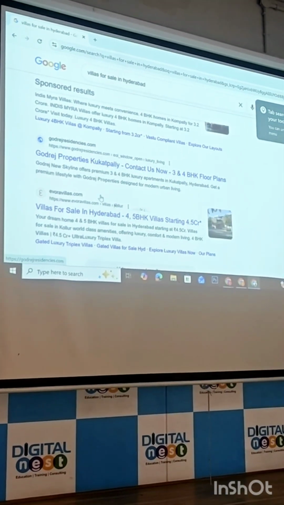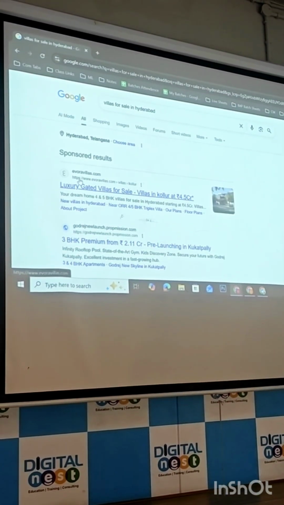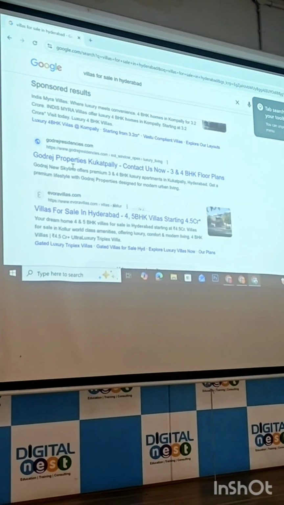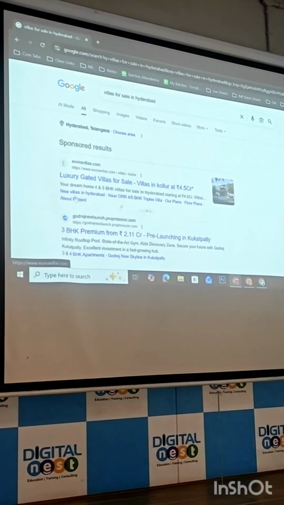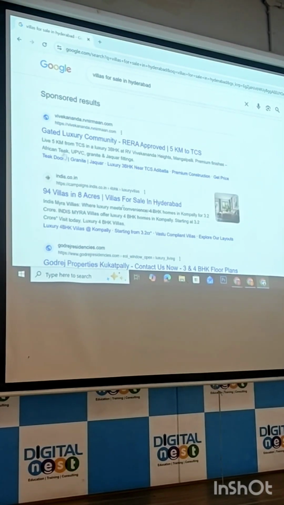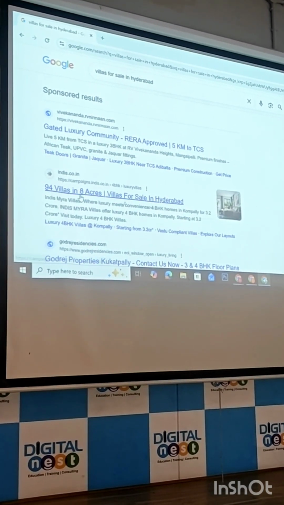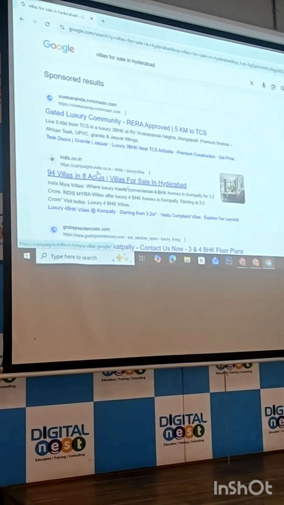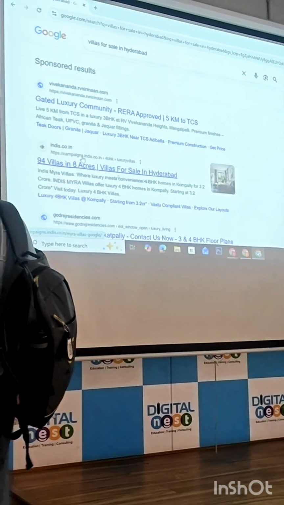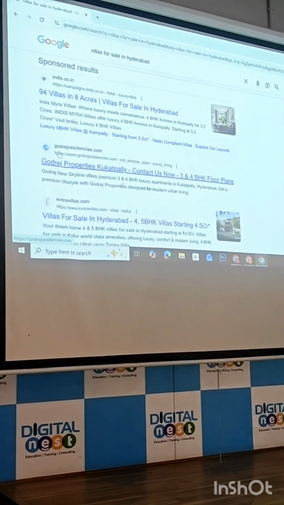Now, here Evora Villas is ranking first. Here also Evora Villas is ranking first. Third. Godrej is on second, here also Godrej is on second. First, who is ranking? Vivekananda. Second, you see how they created this subdomain, campaigns.indies.co. So only for campaigns they created a different one. Okay. Now where is Rajpushpa here?